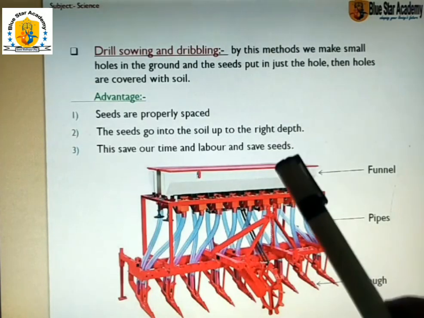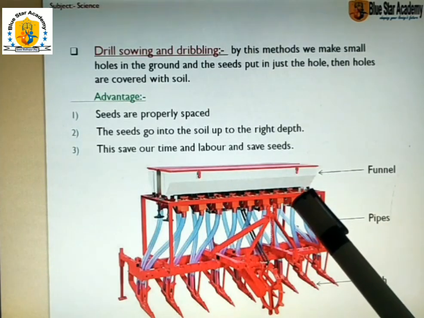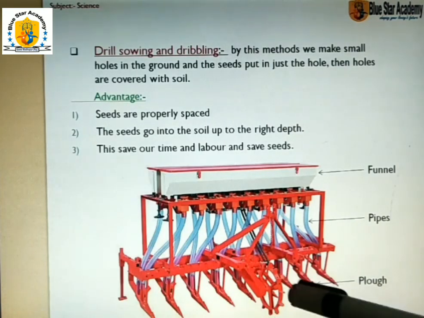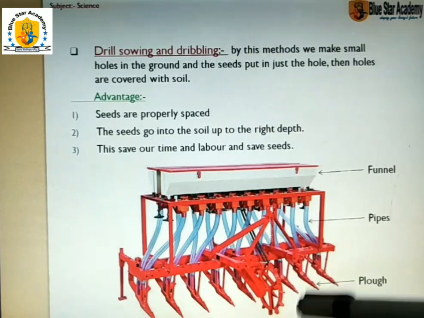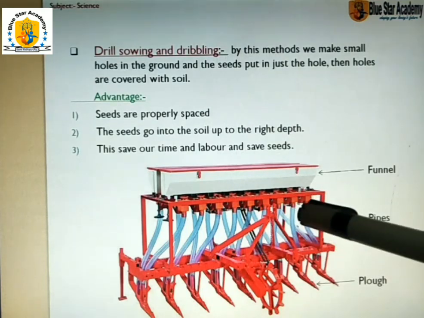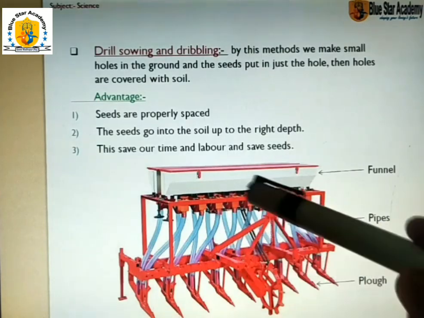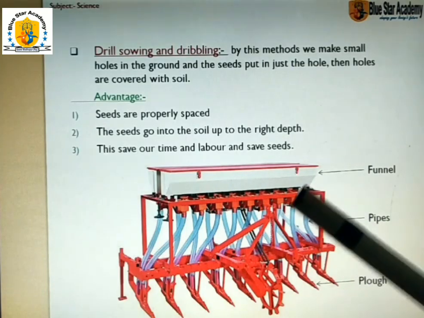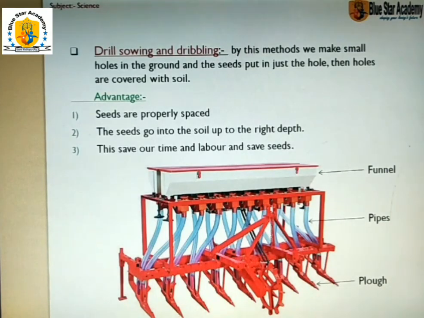When we put the seeds in this funnel, the seeds come through the pipes and are distributed through the pipes connected at the plow, and seeds are put into the ground by the plow with the help of the pipes. So this seed drill we use in modern technique. This seed drill is pulled by a tractor.